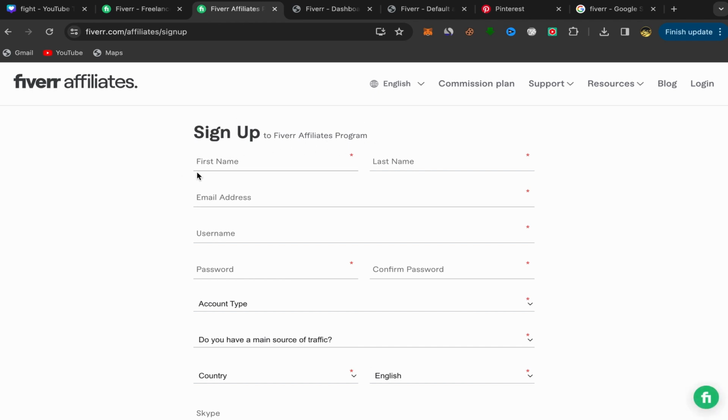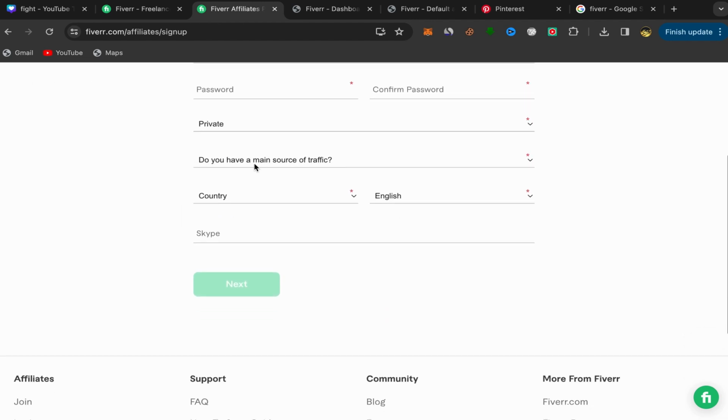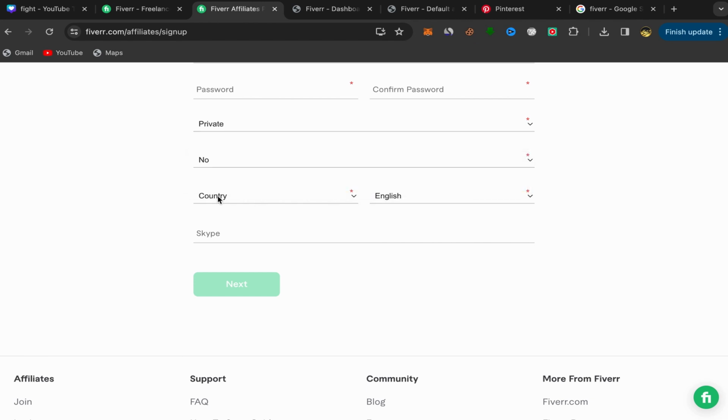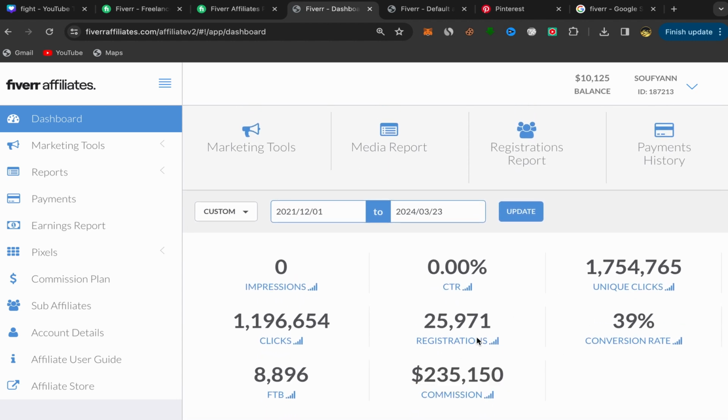Okay, put your first name, your last name, your email address, username, your password, account type, make it private. Do you have a main source of traffic? You can say yes or no. Choose your country and choose your language. Okay, if you have Skype, you can put your Skype here. If you don't have, that's fine, just click on next, and that's it. After you finish, this will be your home page, and you should have an account like this one with the Fiverr affiliate. Okay, it's really super easy.